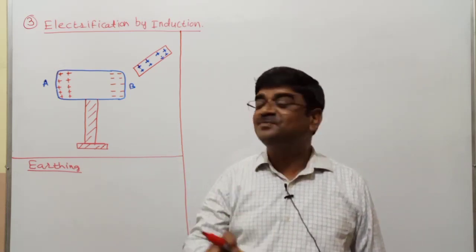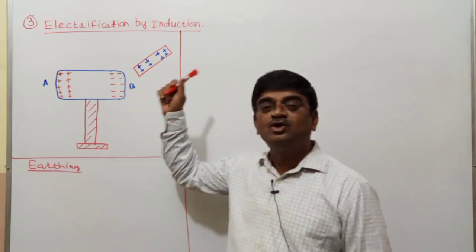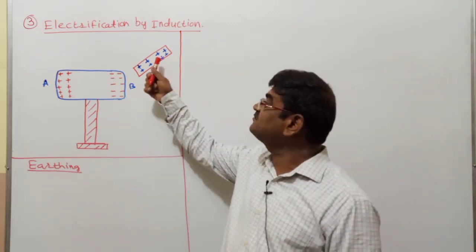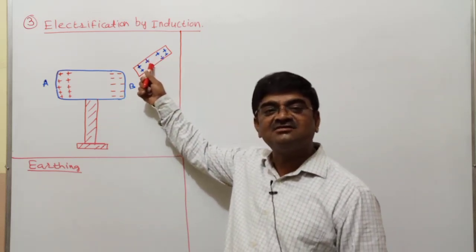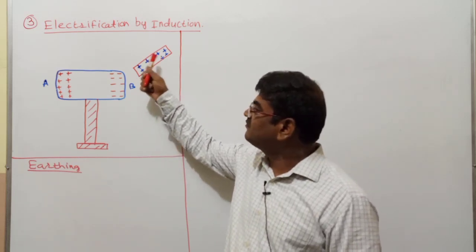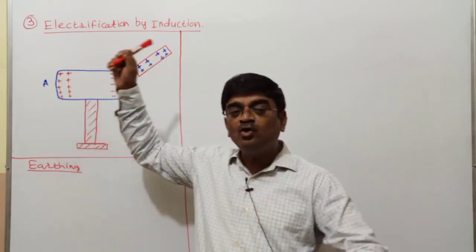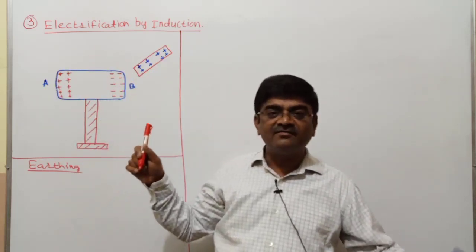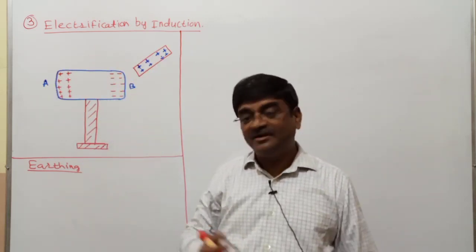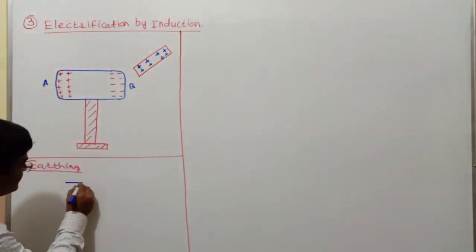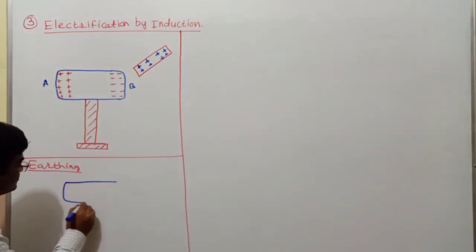And the earthing is to be done in this method to that conductor end which is farther from the taken charged body. Here I have the glass rod. The farther end is A. So I have to connect a wire to A and the other end of that wire to the earth. Let me do that then. And here I have the rod. So this is the process of earthing I do.